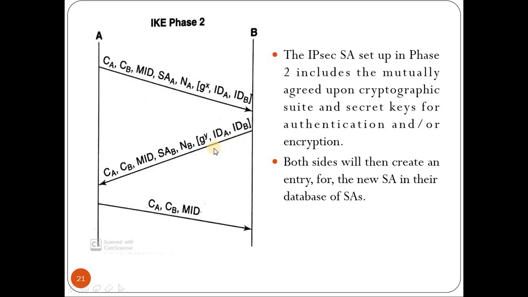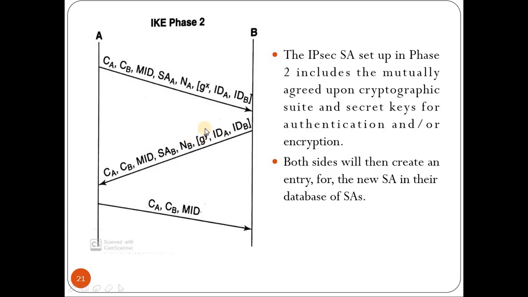If we want the addition of perfect forward secrecy, then we can use these parameters as well in this communication. So along with these parameters, in the first communication, it will also send G to the power X, that is nothing but the Diffie-Hellman partial key G to the power X mod P, and along with that it will also send the ID of A and ID of B. On receiving this, B will compute G to the power Y mod P, and it will also compute the Diffie-Hellman secret, that is G to the power XY mod P. Then it will send the second message along with the 5 parameters.